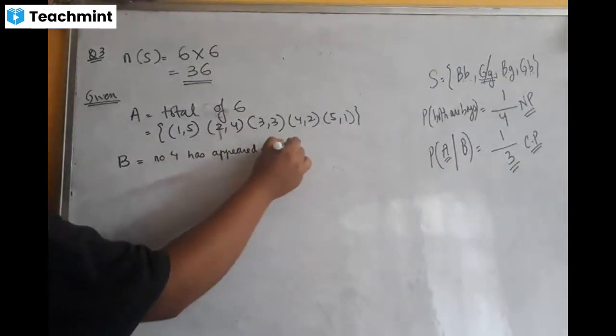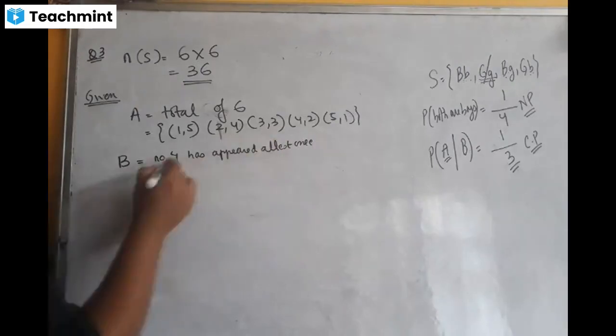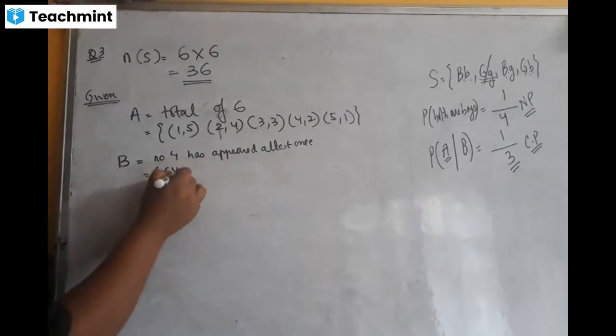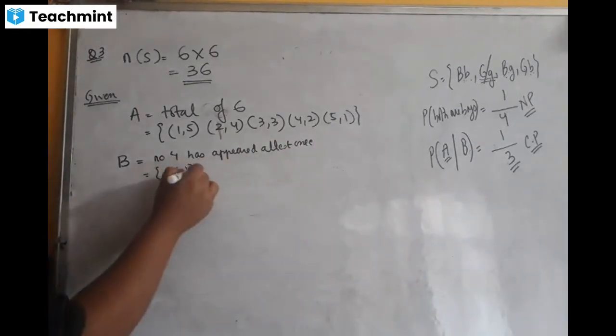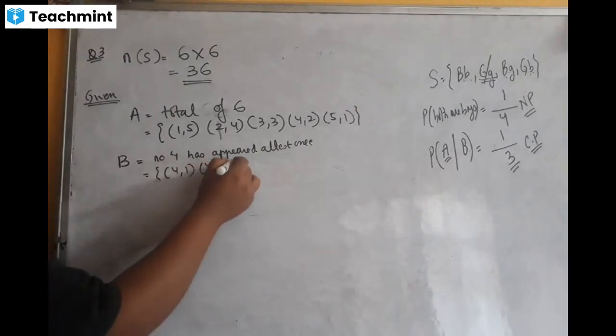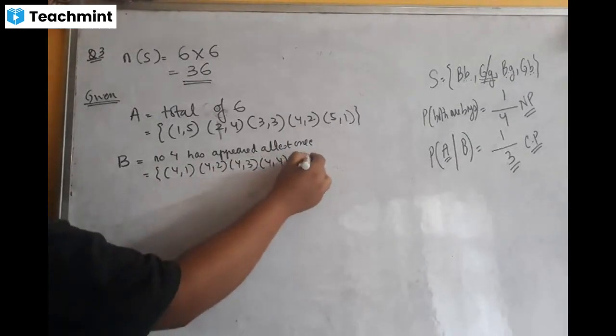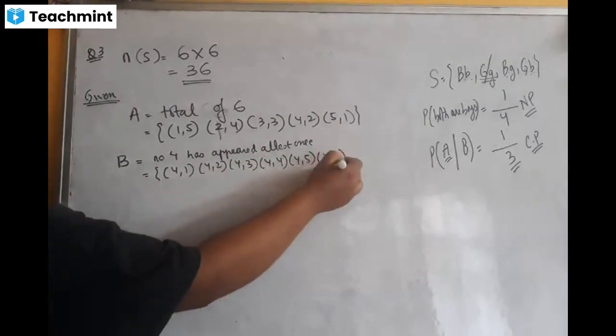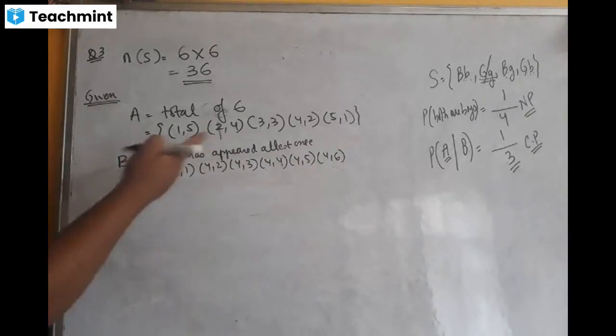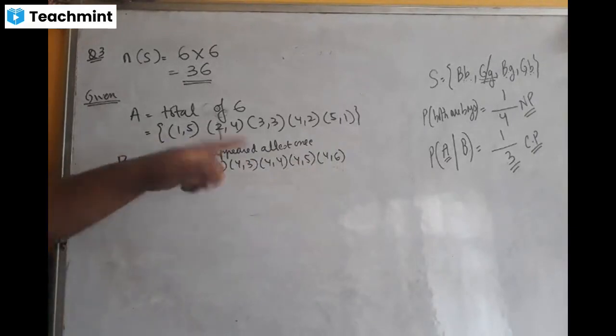at least once. That means in the first die 4 can come, and in the second die 1, 4, 2, 4, 3, 4, 4, 4, 5 and 4, 6. Got it? Because the question says number 4 has appeared at least once.